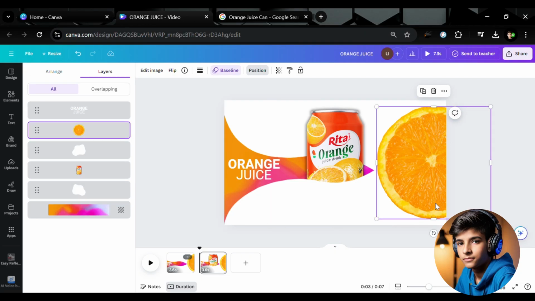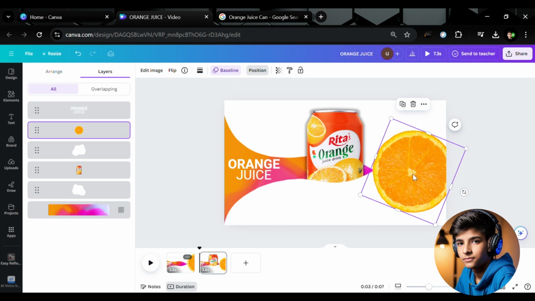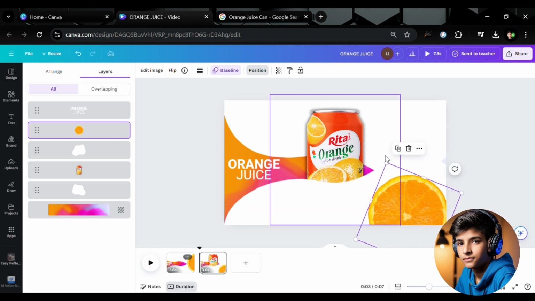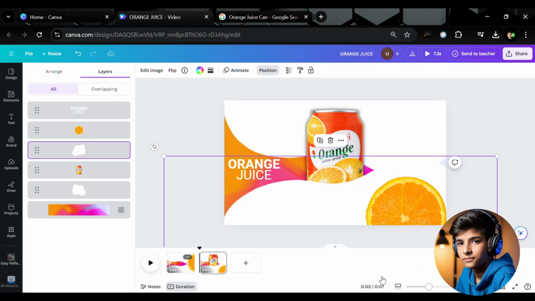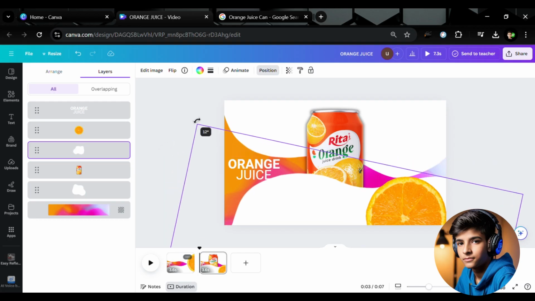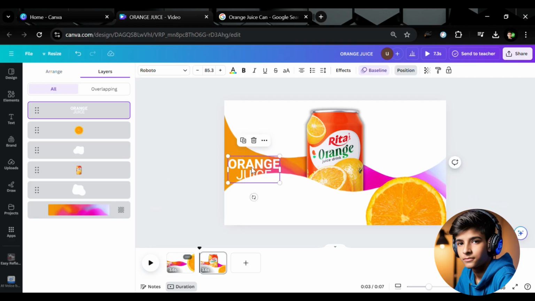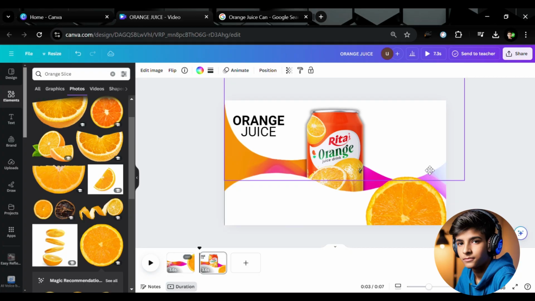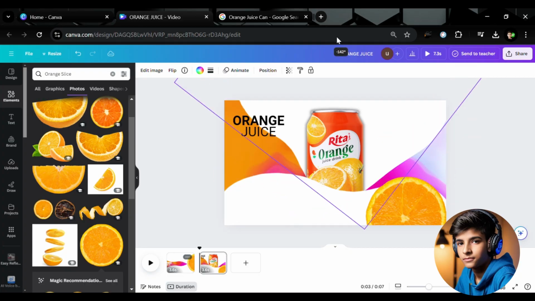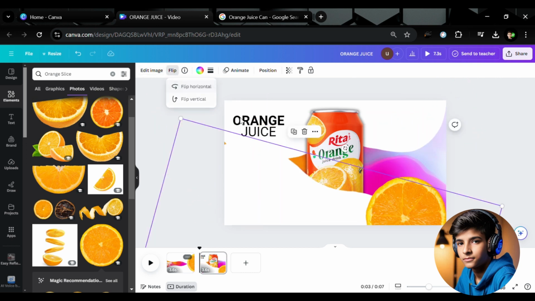Select the lemon, rotate this like this and decrease the size. Make it here. Now it's curved. And after that, select the blob and make the rotation like this and select the orange juice text, make it up, change the color to black, select the blob and rotate it, flip it horizontal.